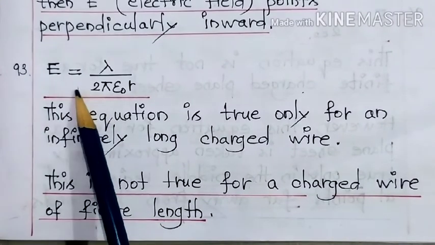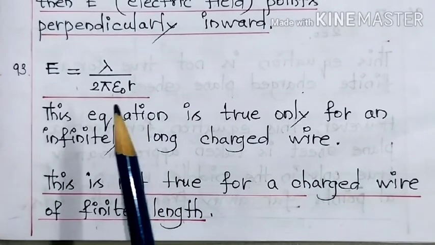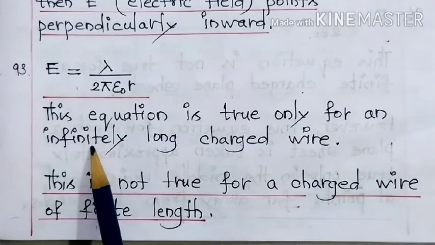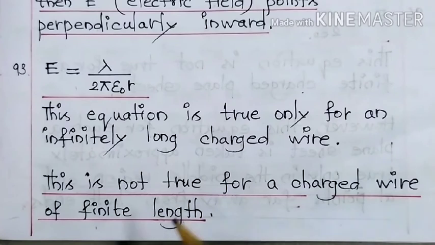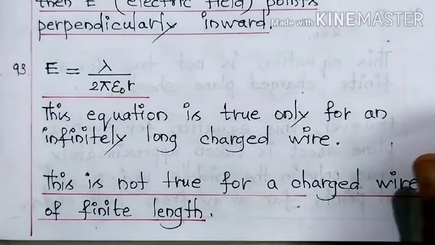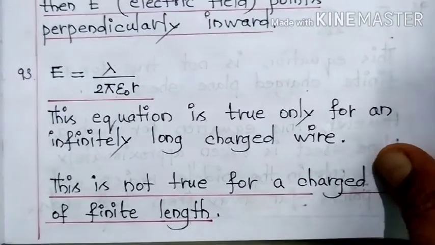So this equation is applicable only for an infinitely long charged wire. This is not applicable for a charged wire with finite length. What does it mean? The length which can be measured, a measurable length. Come on, let us move on to the next question.